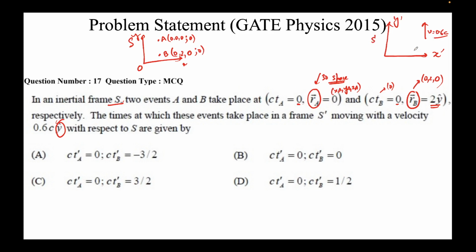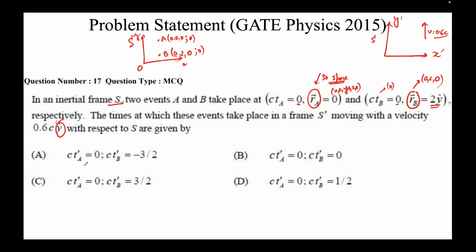It did not explicitly say that, but since S prime is moving with a constant velocity with respect to S, we get to know that S prime is also an inertial frame of reference. Hence, all the expressions of Lorentz transformation are equally valid in this frame. Okay, so it's given here, and we need to find the coordinates of TA prime and TB prime.